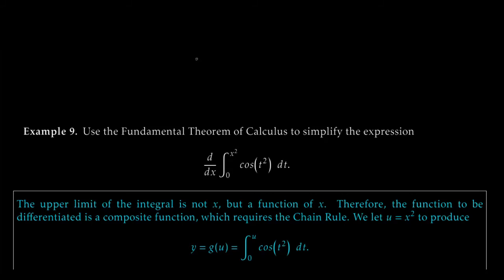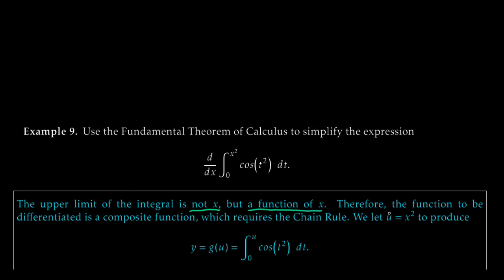Okay, so let's finish it off strong with a pretty interesting example. Let's do example 9, where we're going to use the fundamental theorem of calculus to simplify the expression d dx, the derivative with respect to x, of the definite integral from 0 to x squared of cosine of t squared dt. Whoa! This is not something where we can directly apply the fundamental theorem of calculus without a little bit of extra effort. So the whole thing here that we need to notice is that the upper limit in the integral is not x, but is instead a function of x.